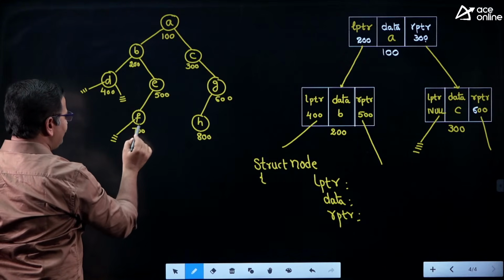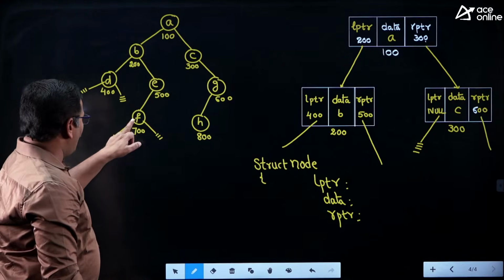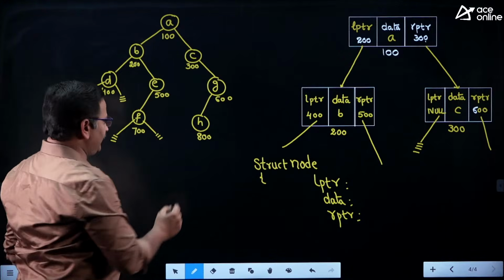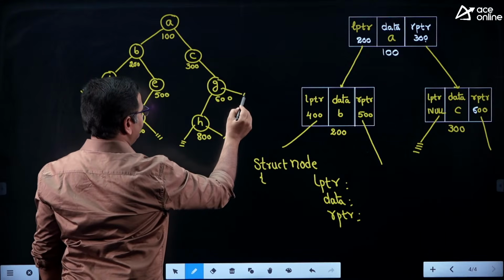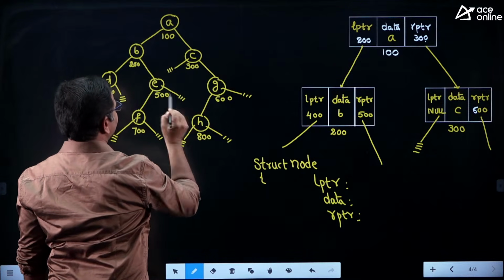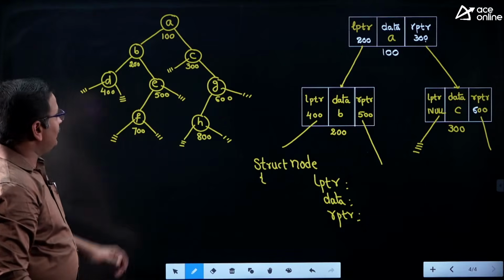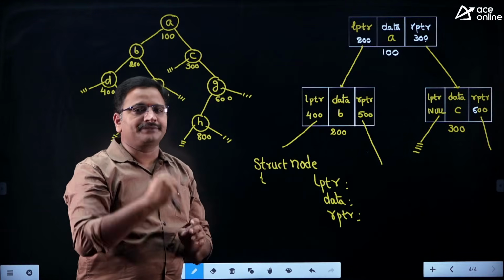All leaf nodes have null link pointers. So these are null link pointers, clear friends?